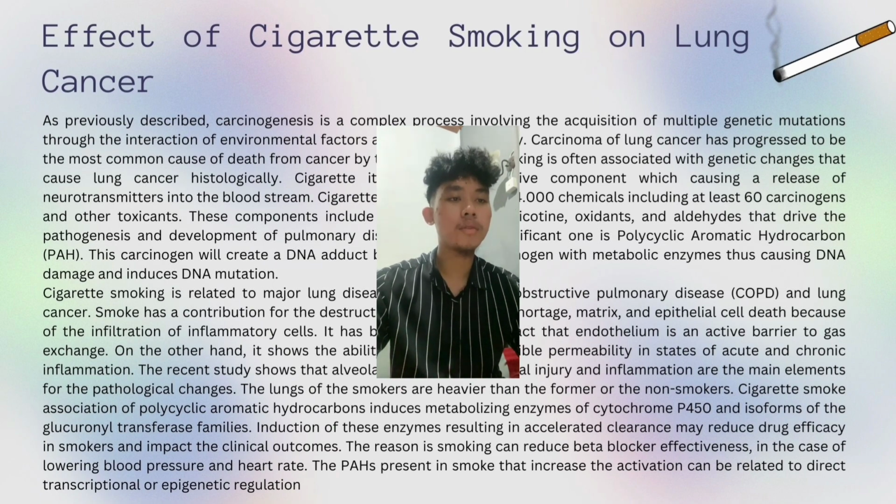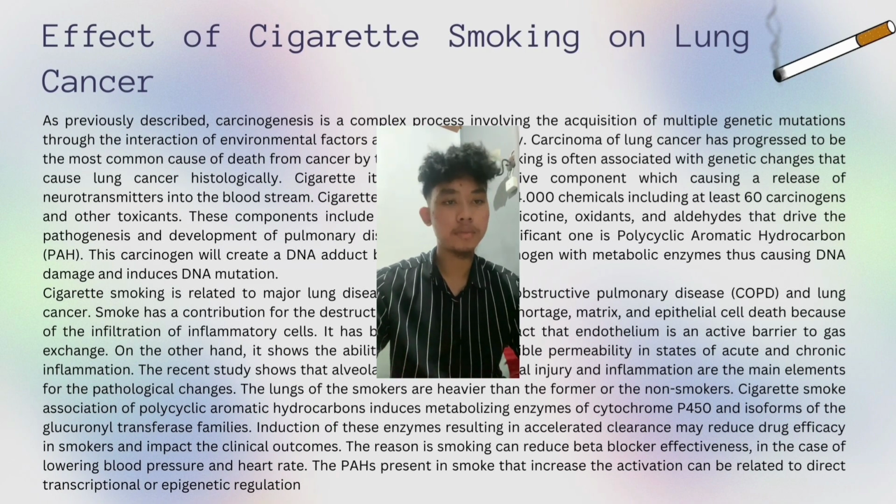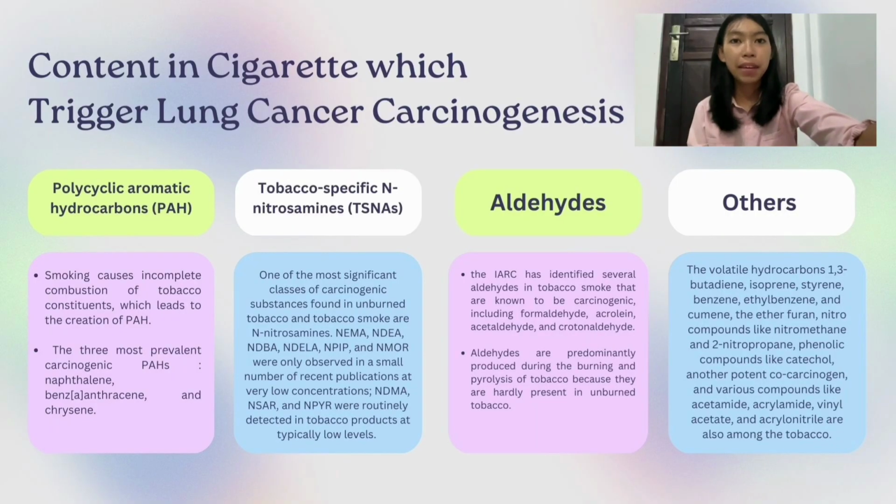Cigarettes themselves have an addictive component which causes a release of neurotransmitters into the bloodstream. Cigarettes contain more than 2,000 chemicals, including at least 60 carcinogens and other toxins. These components include carbon monoxide, nicotine, oxidants, and aldehydes that drive the pathogenesis and development of pulmonary disease. The most significant one is polycyclic aromatic hydrocarbon (PAH). This carcinogen will create a DNA adduct by reacting with metabolic enzymes, thus causing DNA damage and inducing DNA mutation.